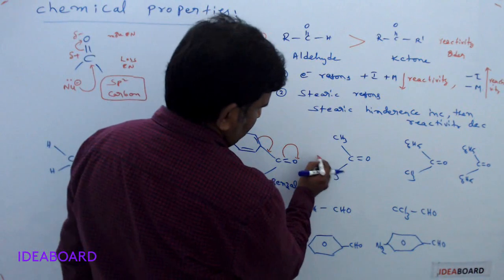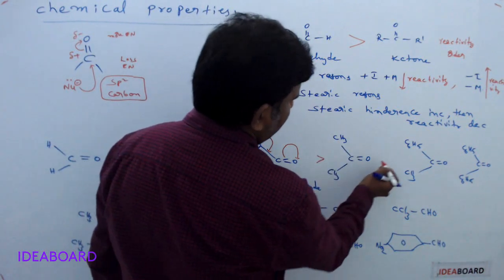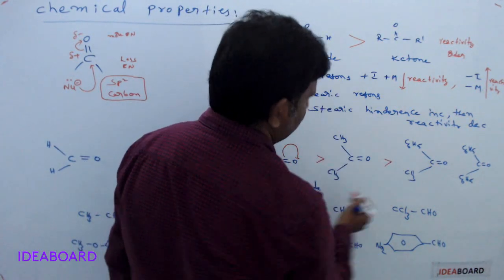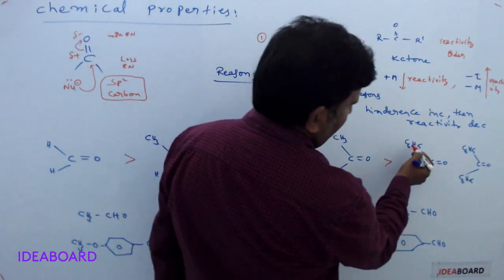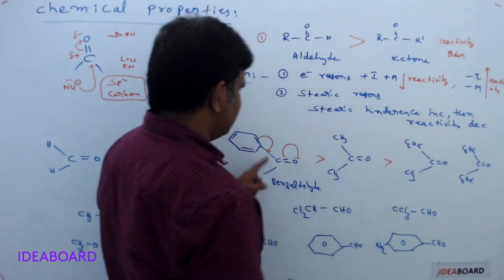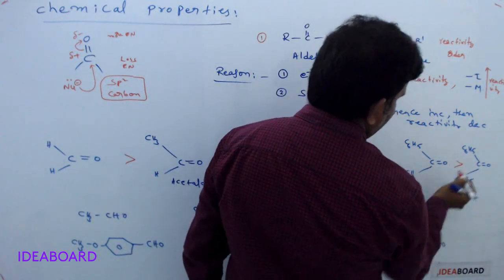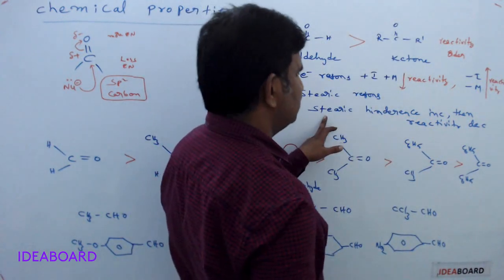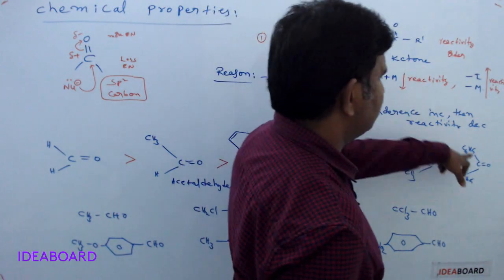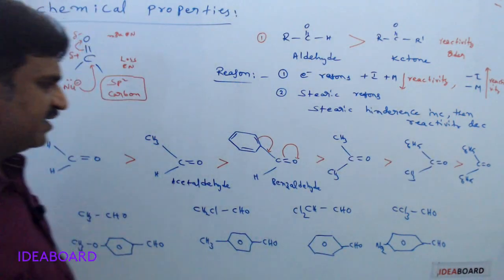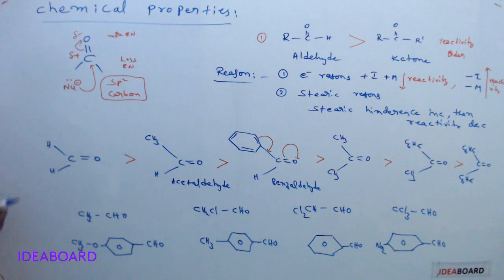Next are ketones, less reactive because of bulkiness and the +I effect of the groups. Next is a ketone containing an aromatic ring, again for the same reason. Finally, two aromatic rings, because of more steric repulsion and more +M effect, are very less reactive. That is the first type of reactivity order. This is the second and this is the third.